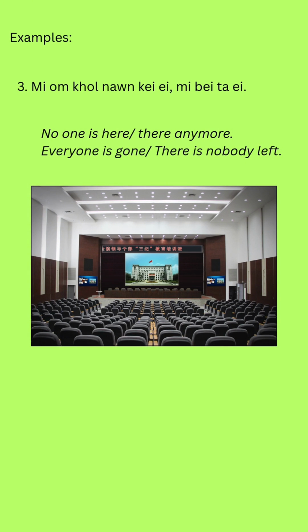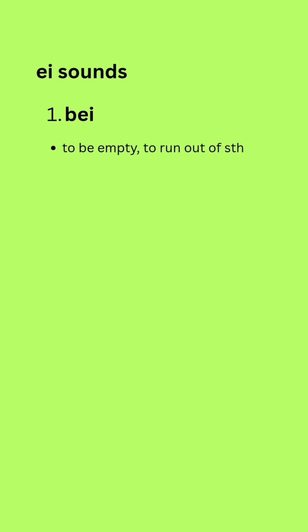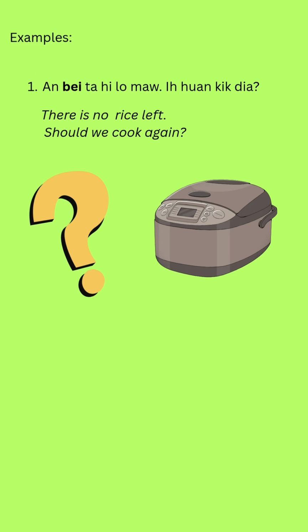Alright, so you have learned 3 example sentences and I will read each sentence again. Please listen carefully to each word. Pay attention to the pronunciation. Anh beta hi lầu mỏ, yêu hoàn kiệt đa. Now I will read each word separately. Anh beta hi lầu mỏ, yêu hoàn kiệt đa. Normal speech. Anh beta hi lầu mỏ, yêu hoàn kiệt đa.